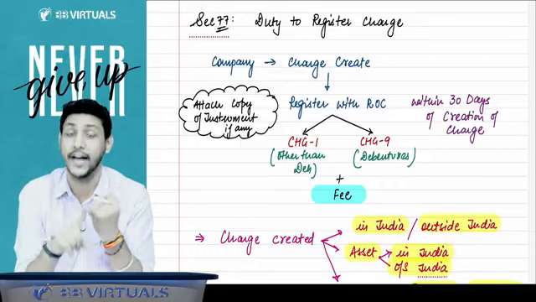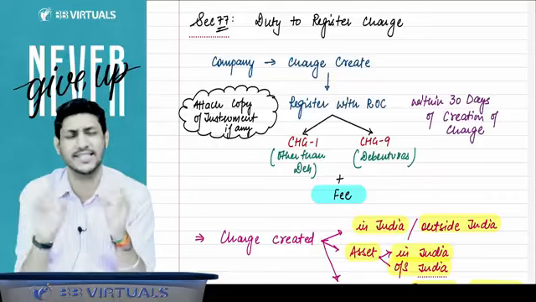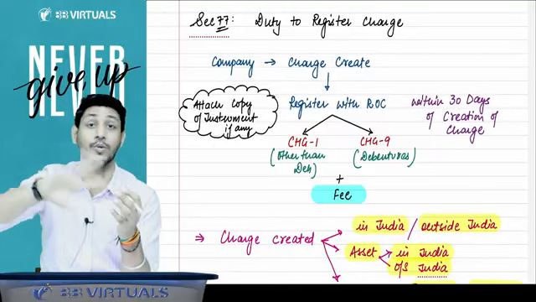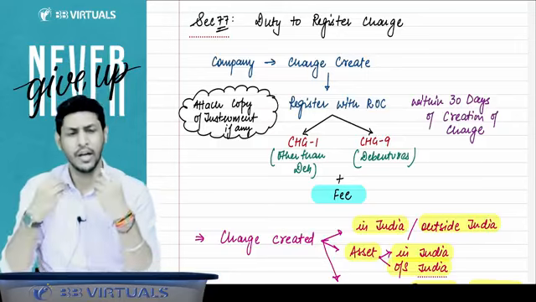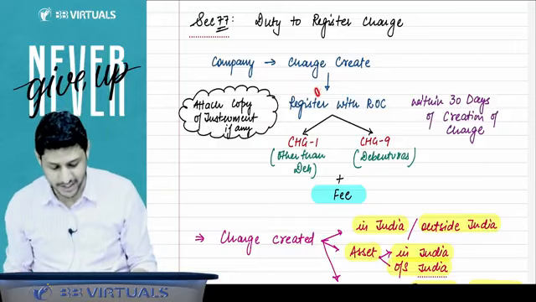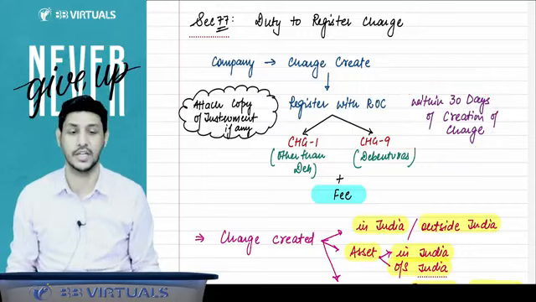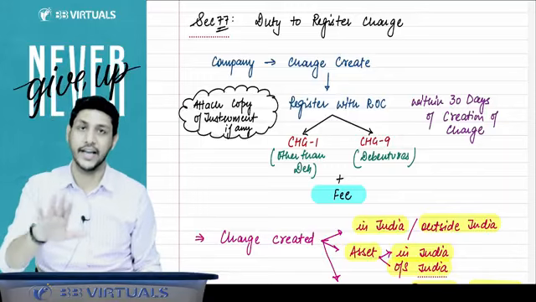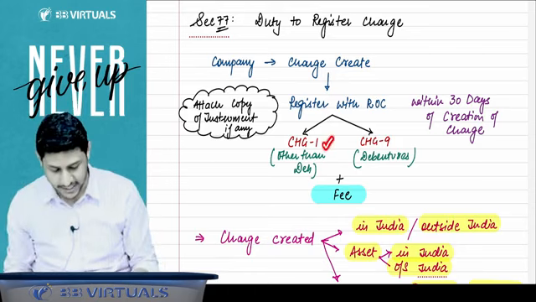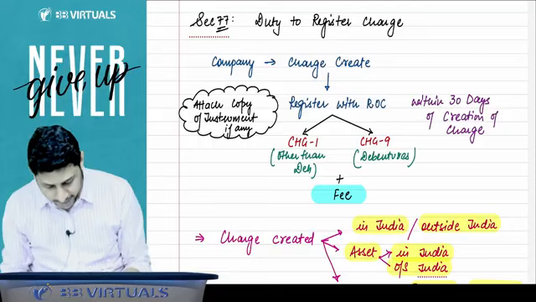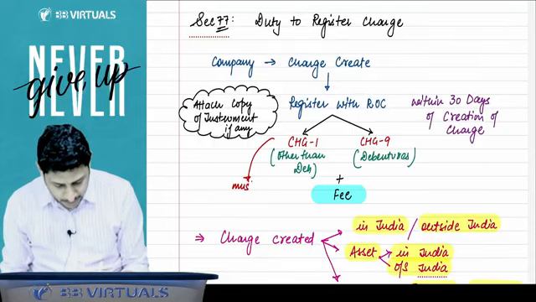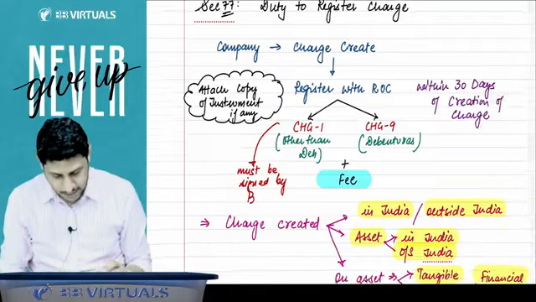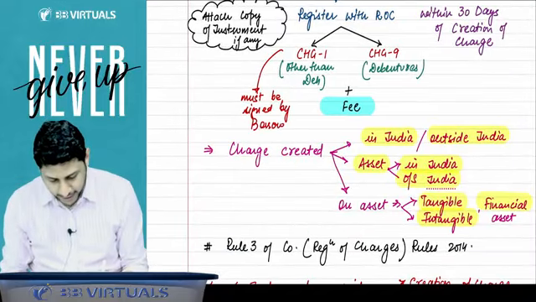You have to remember one point, that whether the asset is tangible, intangible, whether the asset is in India, outside India, whether the charge is created in India, outside India, whatsoever the charge you will create, you have to get that charge registered with the ROC within 30 days of the creation of charge. If you are creating the charge for the debentures, then you have to file the form CHG 9. In all other cases, you have to file the form CHG 1. And please note one more point here, that it must be signed by borrower as well as charge holder.